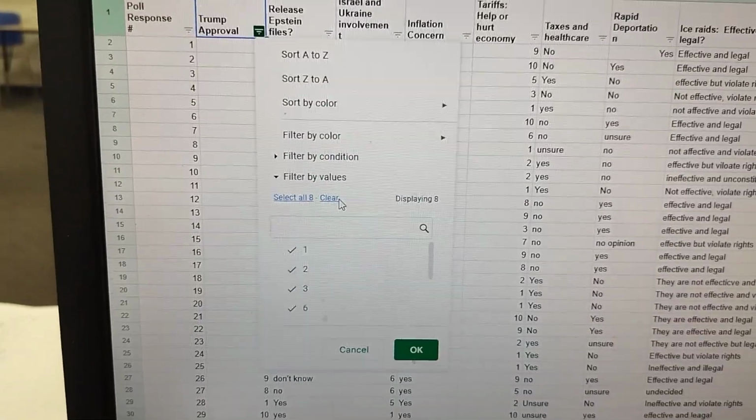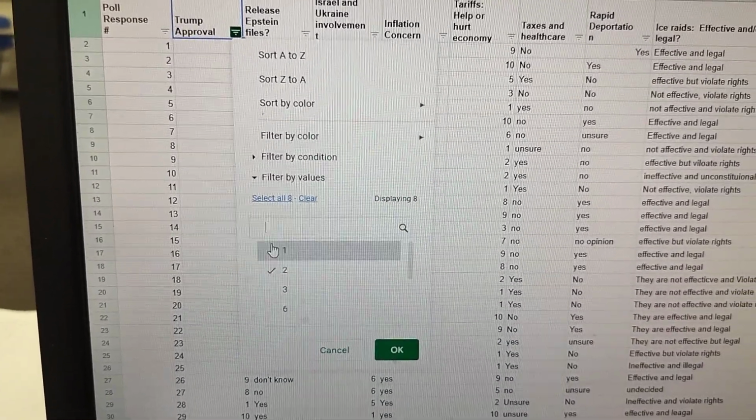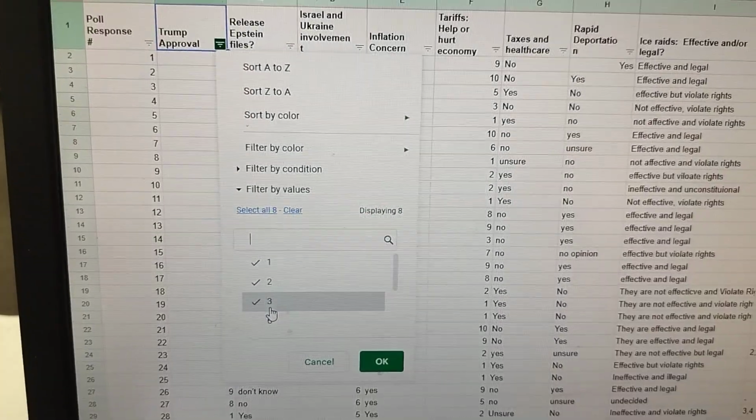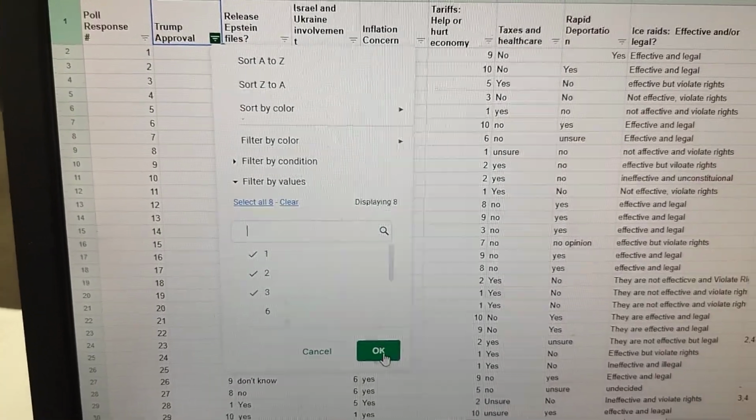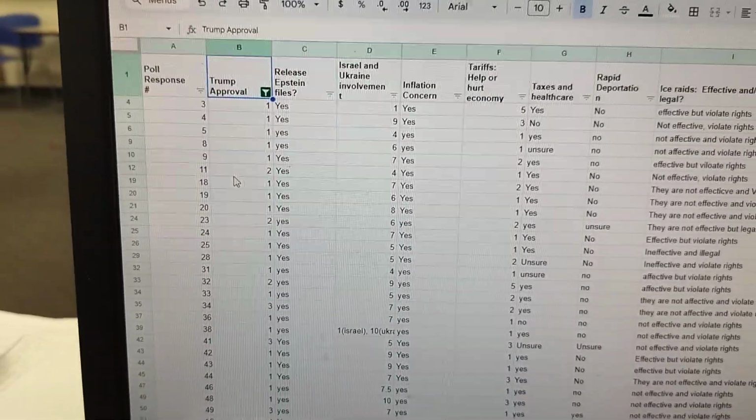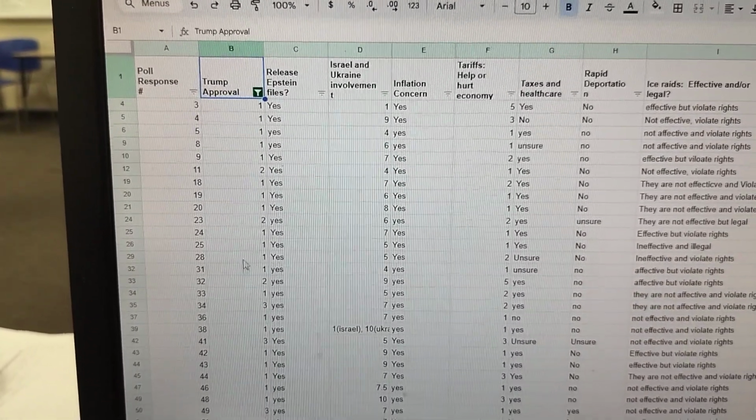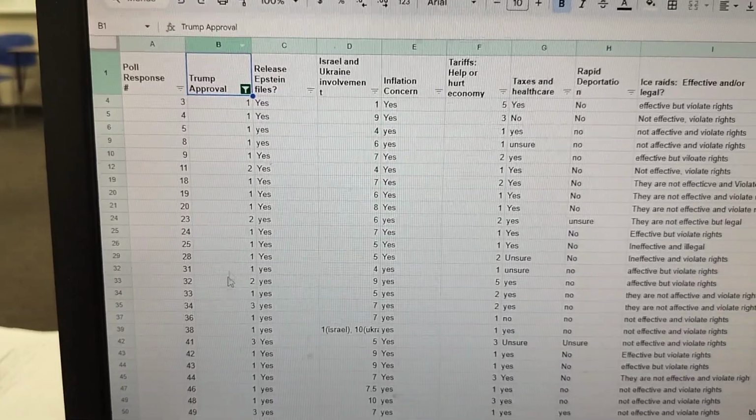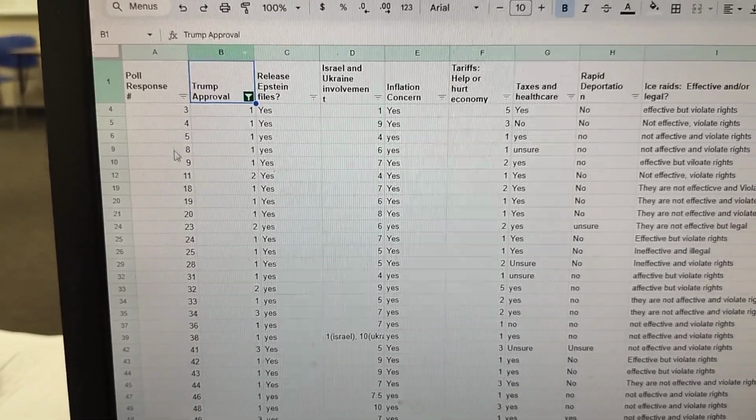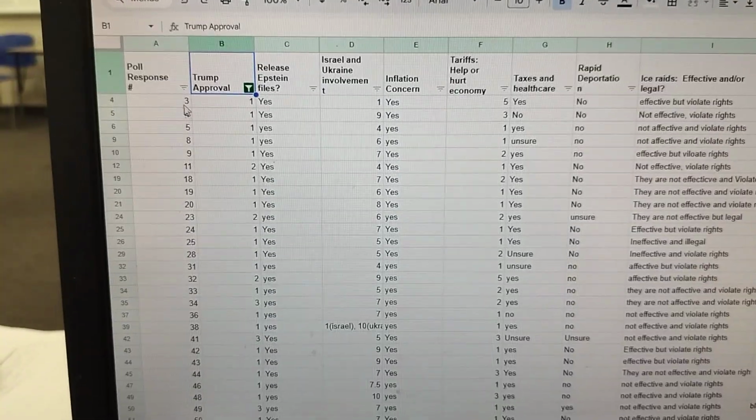But I want to clear them all because I don't want to select any. But then I want to choose 1, 2, and 3. Okay. And after I do that, I click OK. And then what happens is it has selected out all those records. Okay. And you can see the poll respondent numbers here are no longer complete. They're no longer 1 through 53.